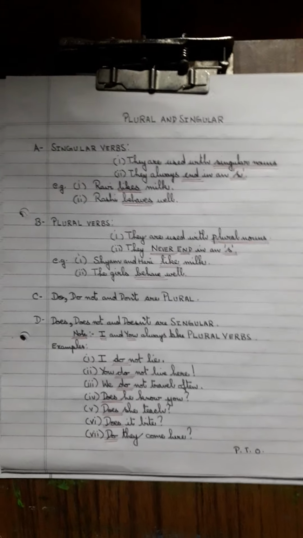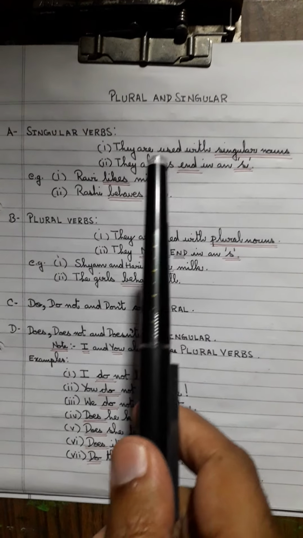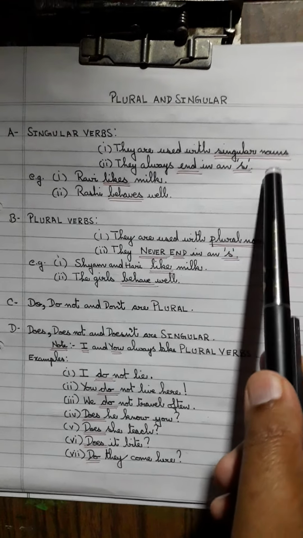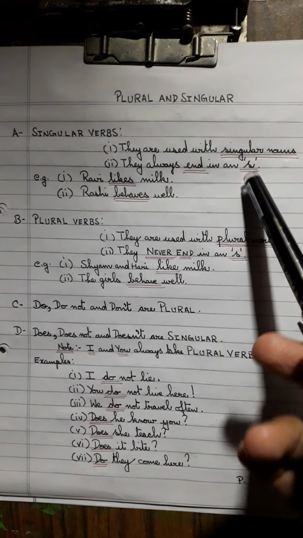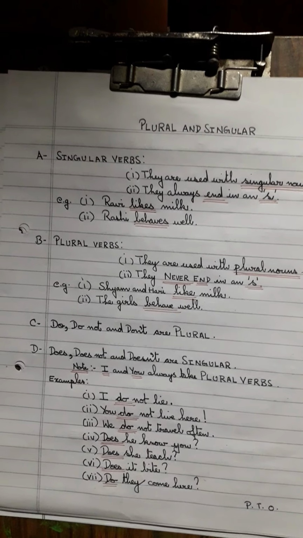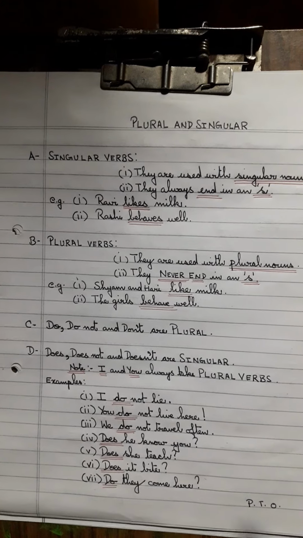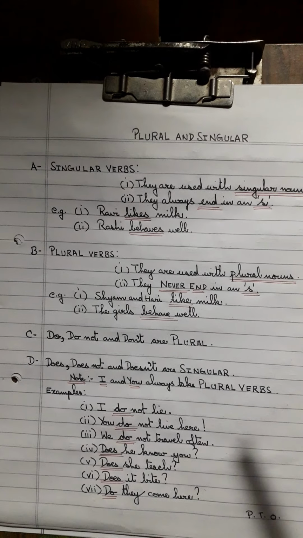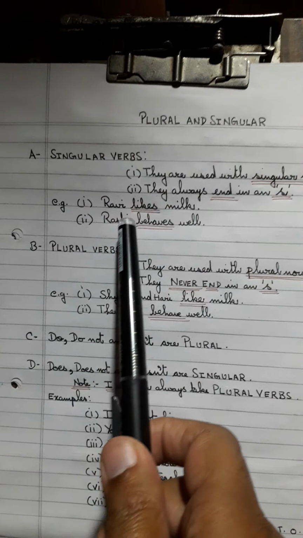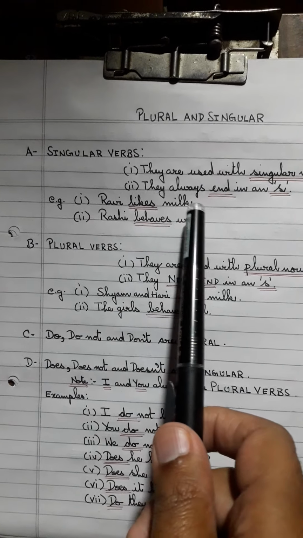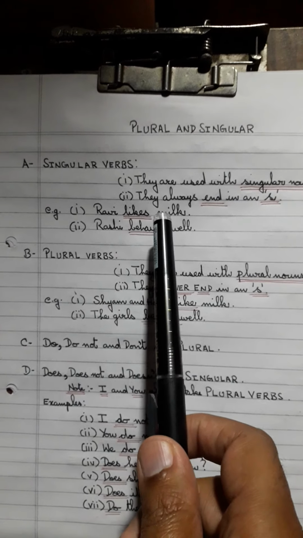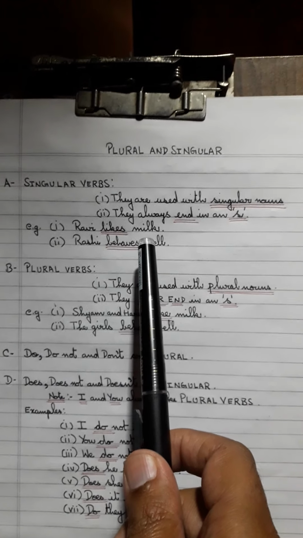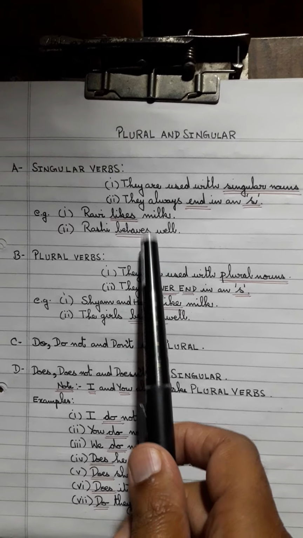When you look at singular verbs, it means one, and they are used with singular nouns. Always remember, they are used with singular nouns. And also remember that they always end in an S. For example, if I say Rahul plays football, plays, right? So plays football. Similarly, I've given you two examples over here. Ravi likes milk, Rashi behaves well, right? So these are singular verbs, verbs which end in an S, and they will be used with singular nouns.